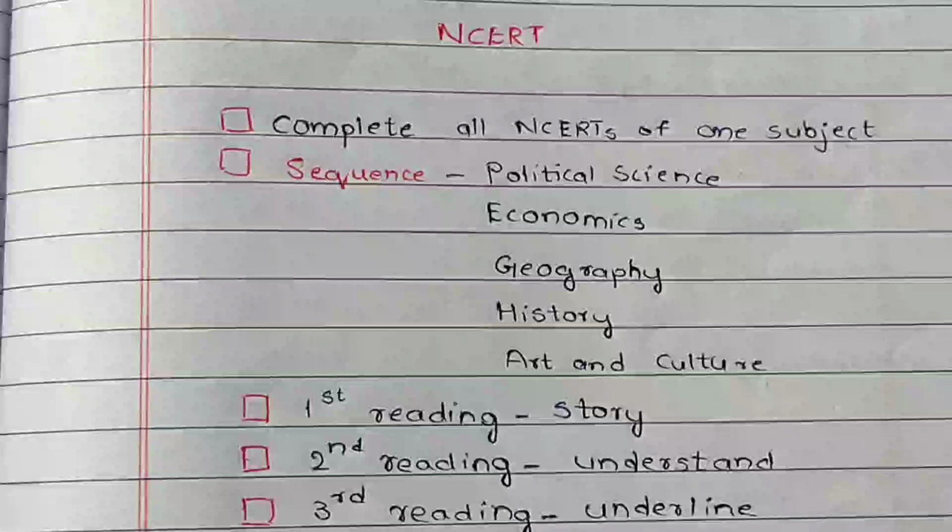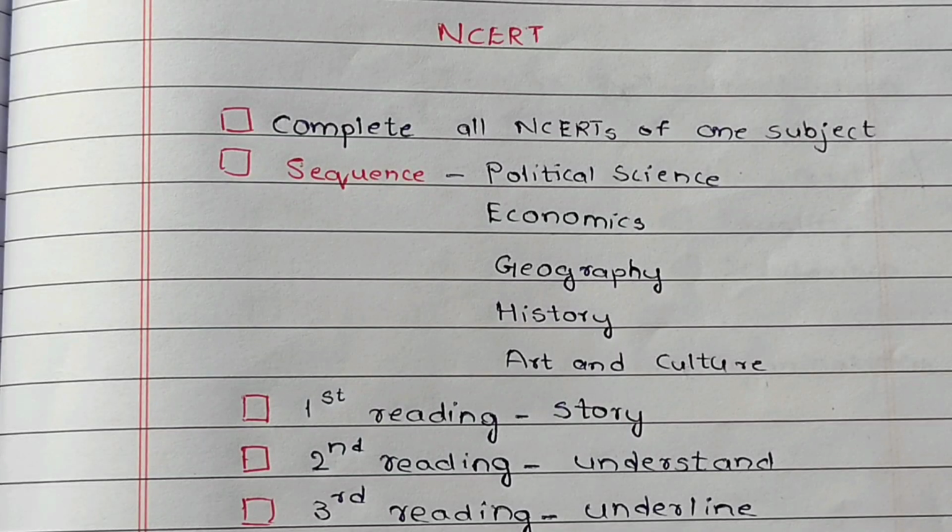I also tell people that whenever you start reading NCERTs, first start with polity. This is because when you start preparing for current affairs, the major source is the newspaper, and in the newspaper we get more news related to polity and economy. So I always recommend starting from polity, and after polity, completing economics. After that I suggest geography, and after that history. So first start your NCERTs with polity.